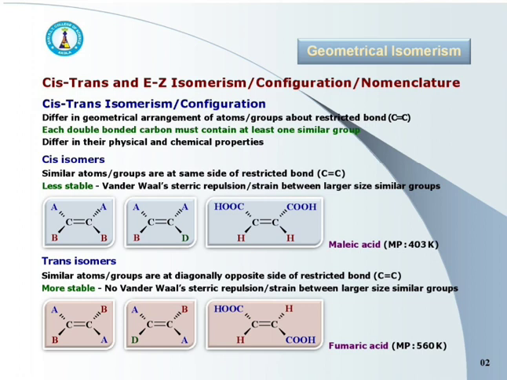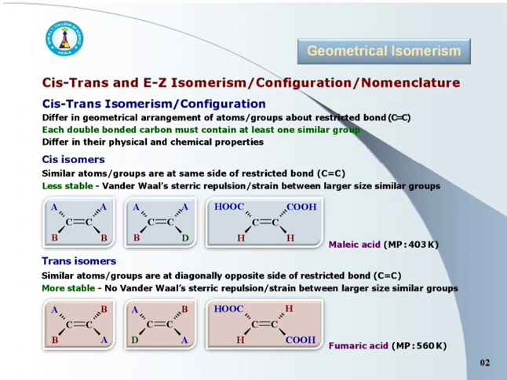The geometrical isomer in which similar atoms or groups are on the same side of the restricted bond, that is C double bond C, is called the cis isomer, whereas the geometrical isomer in which similar atoms or groups are on diagonally opposite sides of the restricted bond is called the trans isomer.